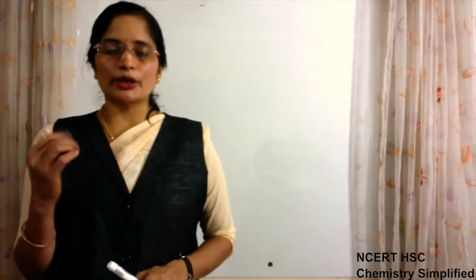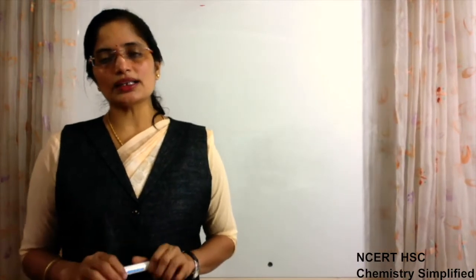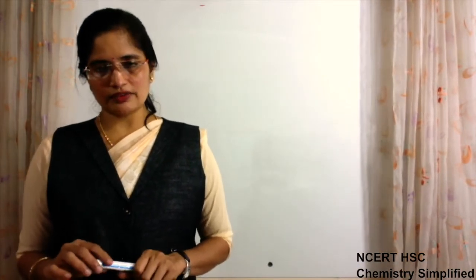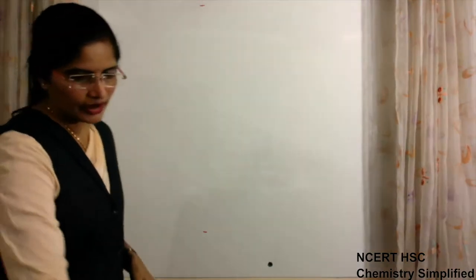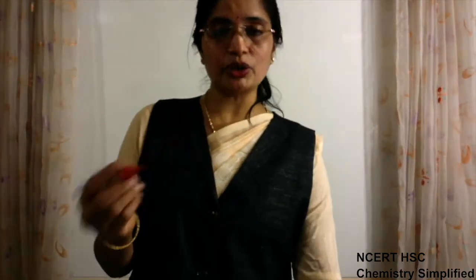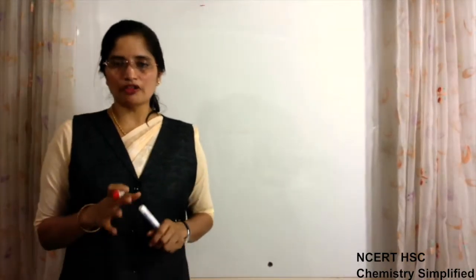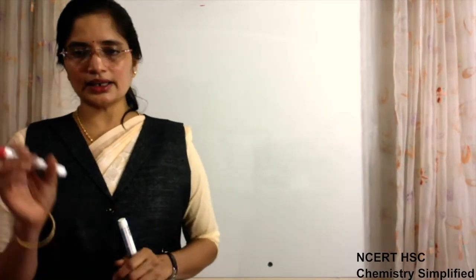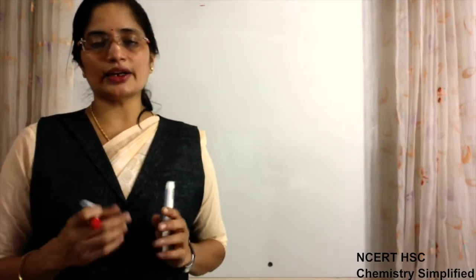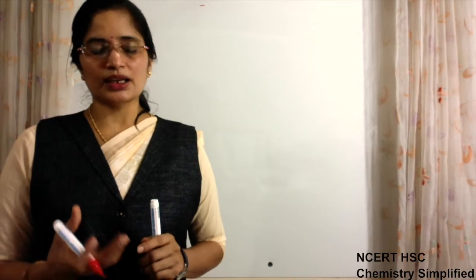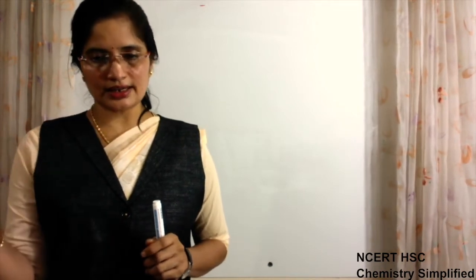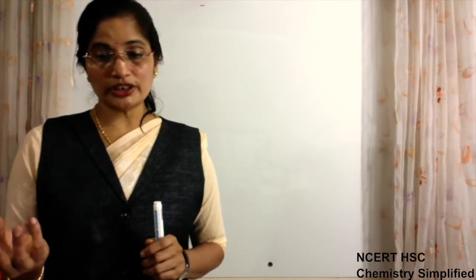Now, because we are studying atomic spectra, we have to start with the atomic spectra of hydrogen. Today we will start with the atomic spectra of the hydrogen atom, because now we know how atomic spectra is formed. If we study the atomic spectra of sodium, we will have two lines in that spectra, of yellow color.